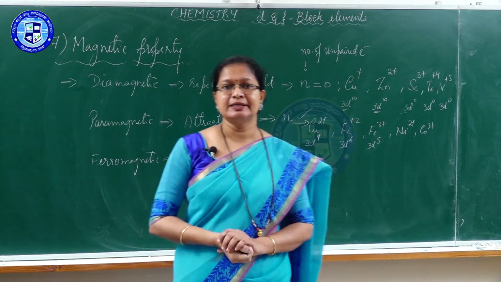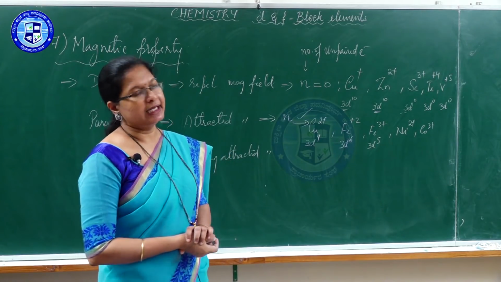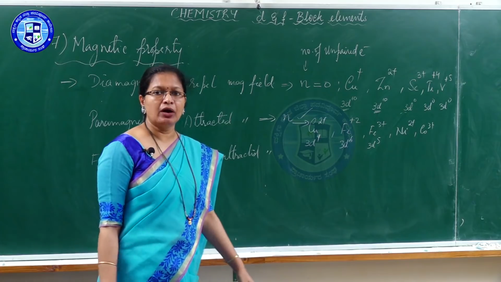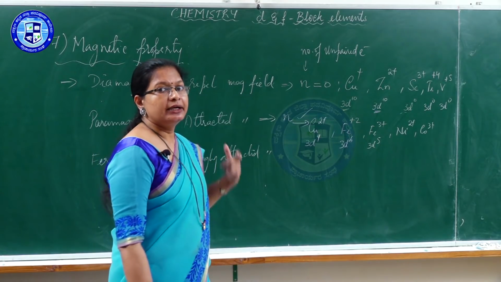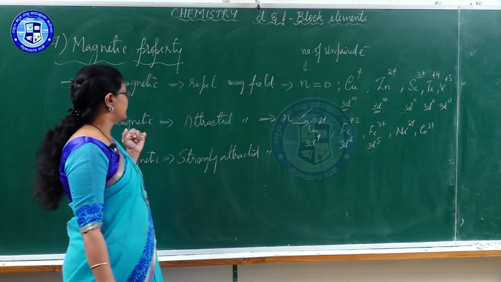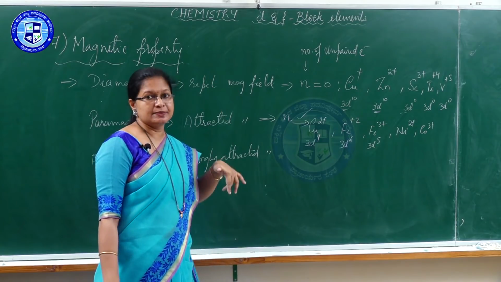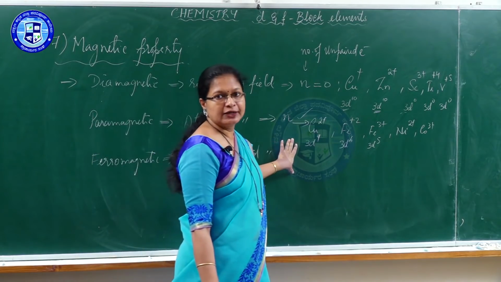Most of the d block elements are paramagnetic because they have one or more unpaired electrons. Only a few examples you get for colorless and diamagnetic substance. Most of them are colored and paramagnetic substances. All paramagnetic substances you can place under the colored substances because they have unpaired electrons.